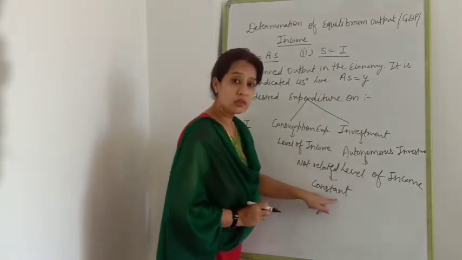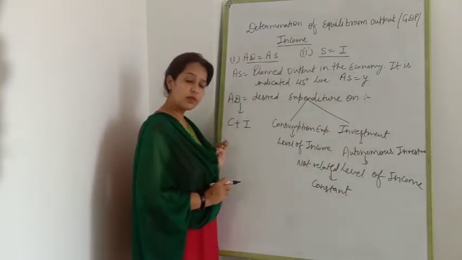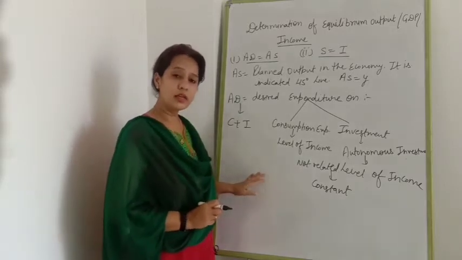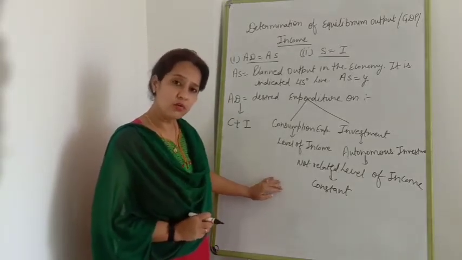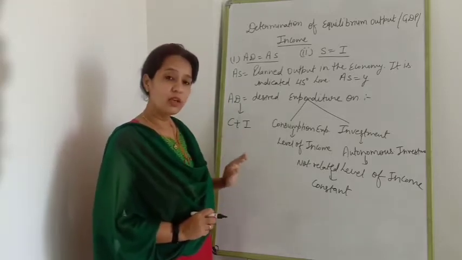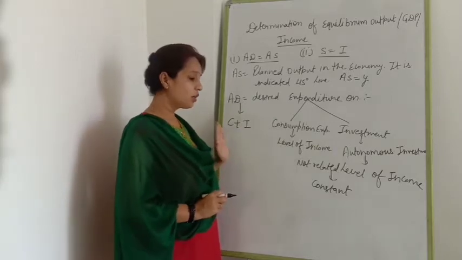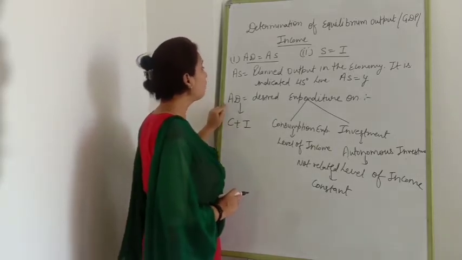It is always constant. Whether income increases or decreases, even when income is zero, we take constant investment. Clear?